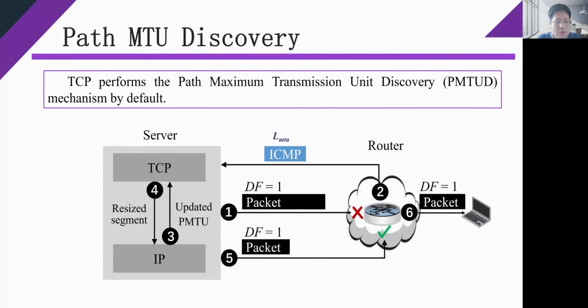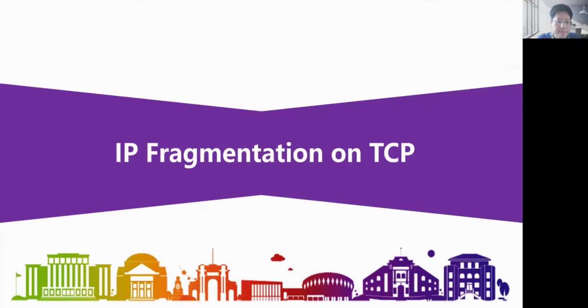This mode can effectively avoid IP fragmentation on TCP segments and has been widely adopted on almost all major operating systems. However, we discovered 2 situations under which IP fragmentation can still be triggered on TCP segments, even if the server performs PMTUD.